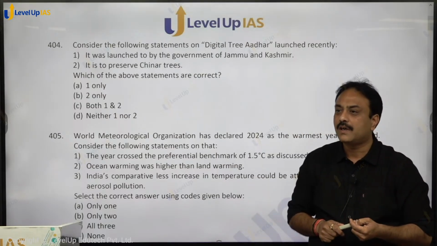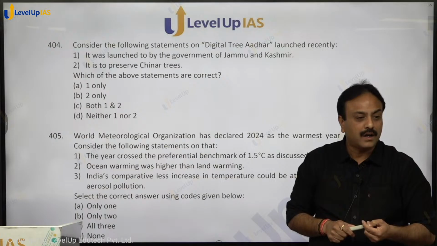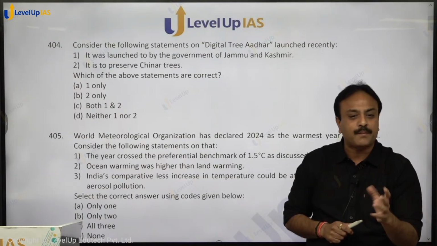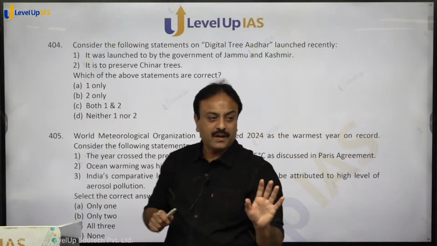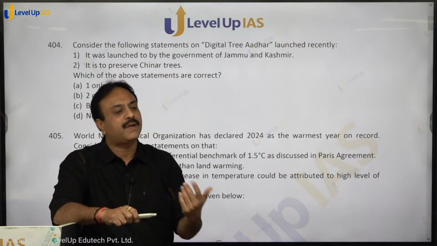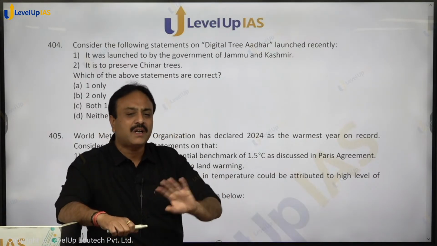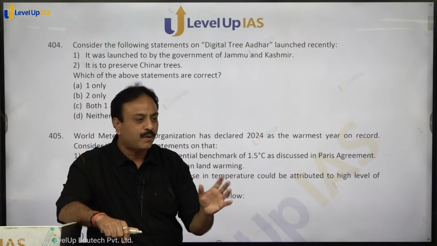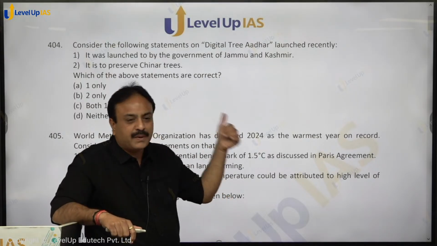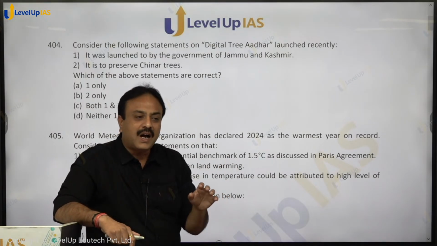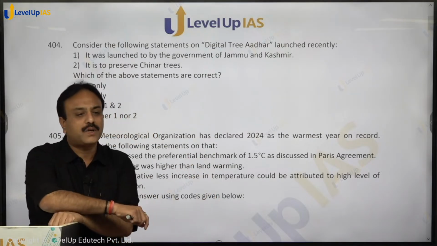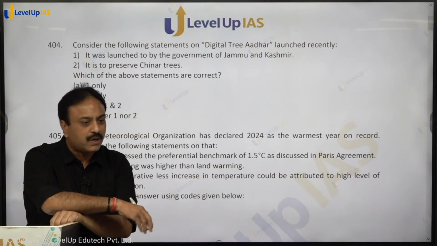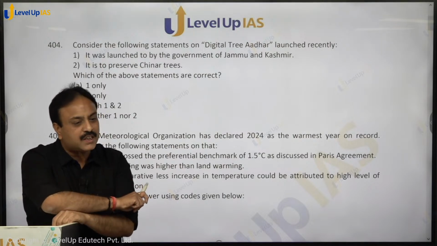Chinar is what? A tree which appears more or less like a maple. Not maple, chinar is different, maple is different, but it gives a similar appearance, somewhat like a brother or sister of the maple tree. It is present in the region of Jammu and Kashmir, and exhaustive deforestation or cutting of trees was carried out. So the government of Jammu and Kashmir started this project for chinar.